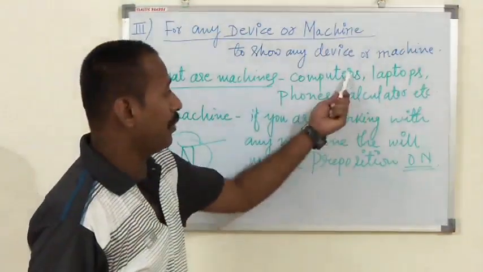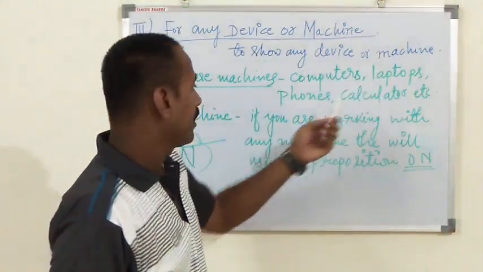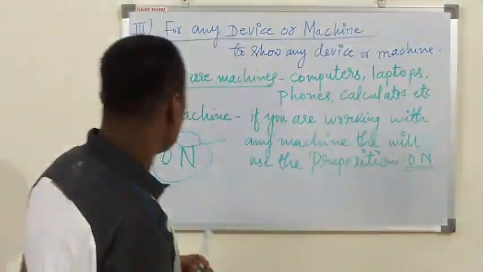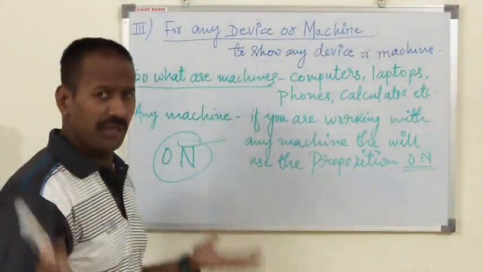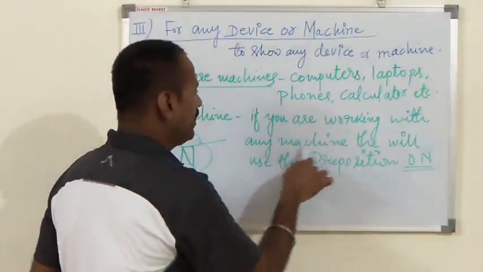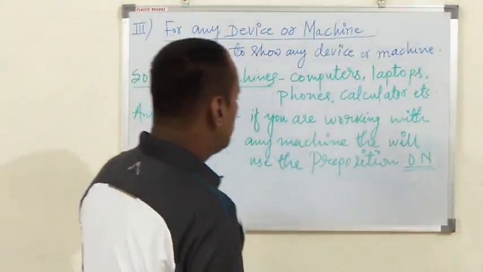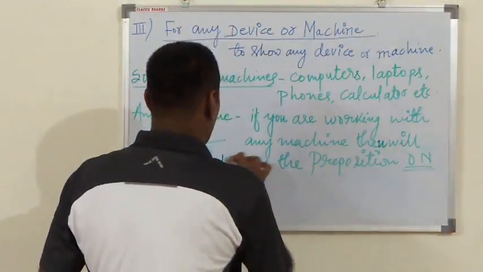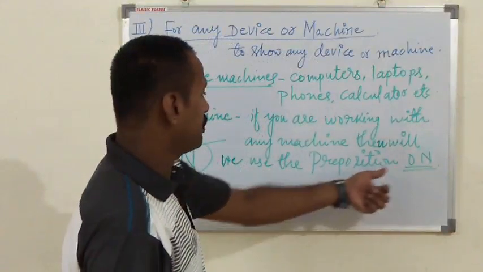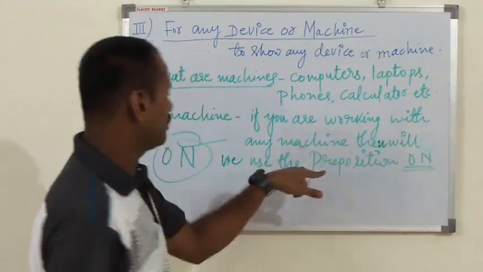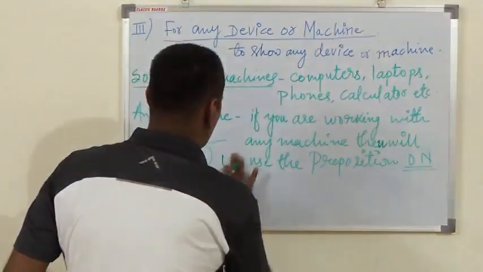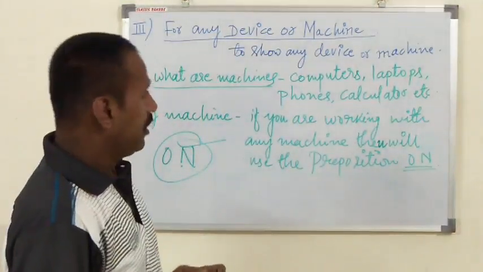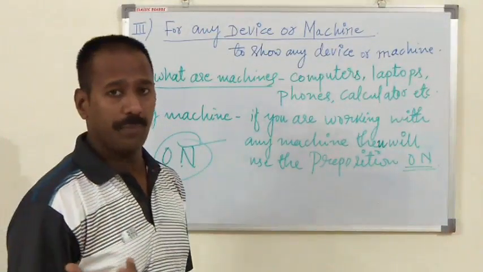Suppose machines are computers, laptops, phones, calculator, etc. So any machine, if you are working with any machine, then we use the preposition on. Fine. Now let me write few more examples for this.